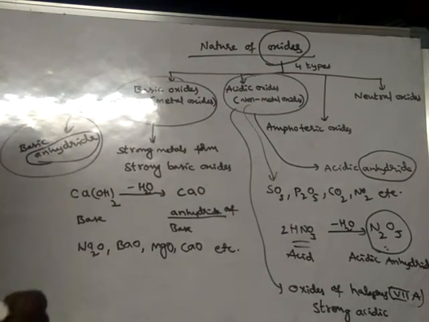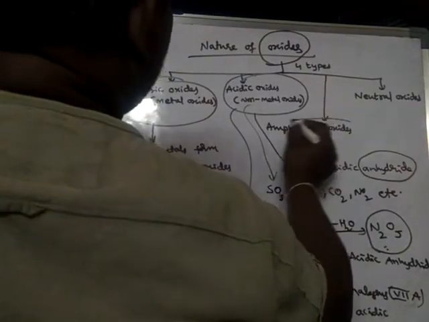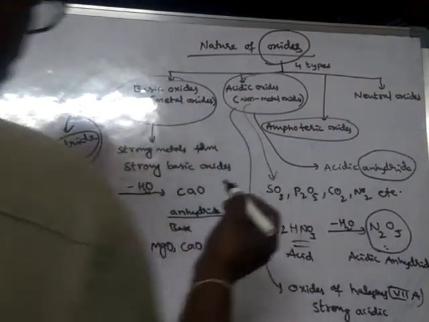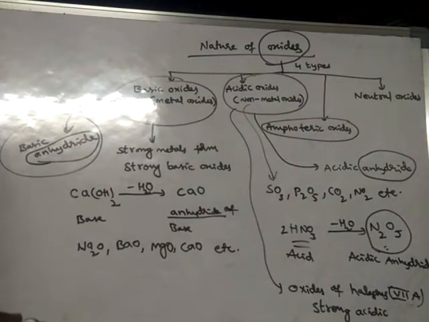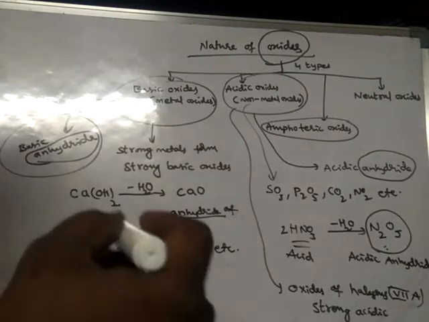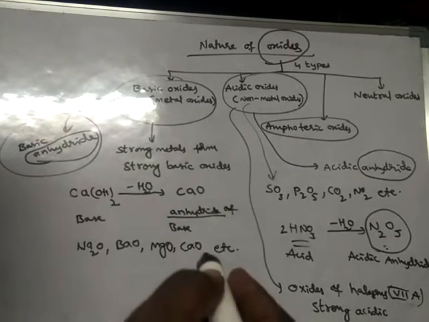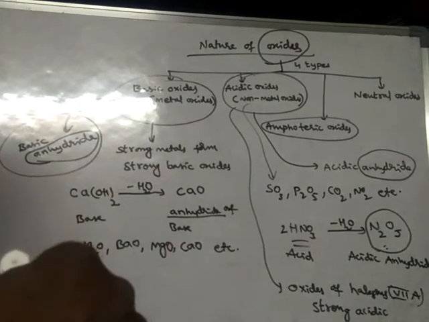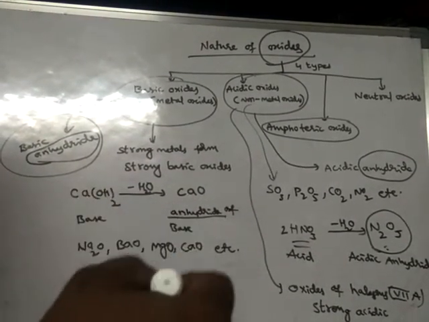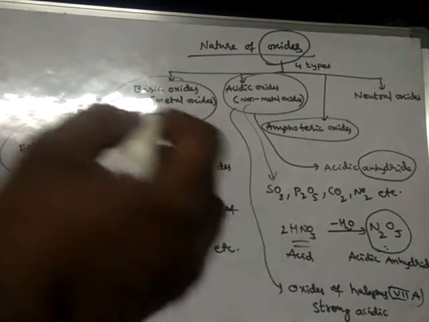Next, what are amphoteric oxides? Amphoteric oxides possess both acidic as well as basic nature.